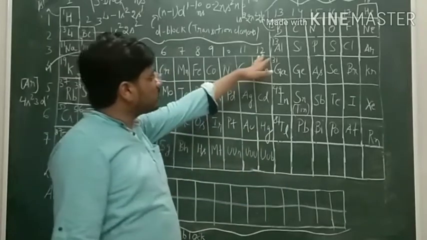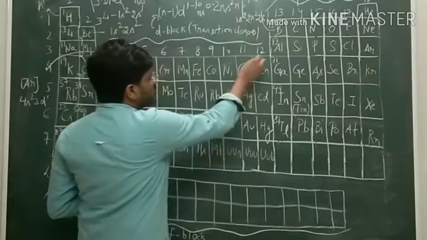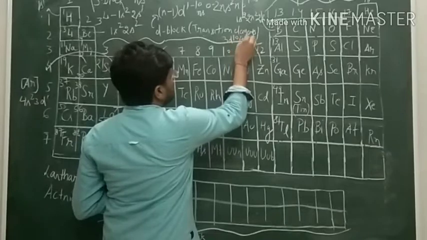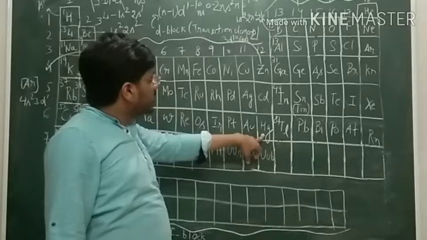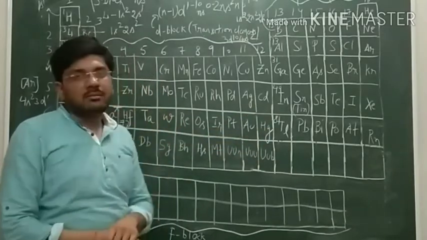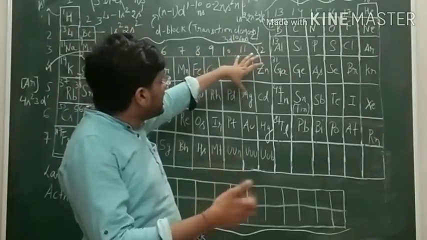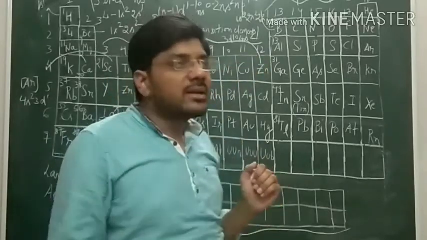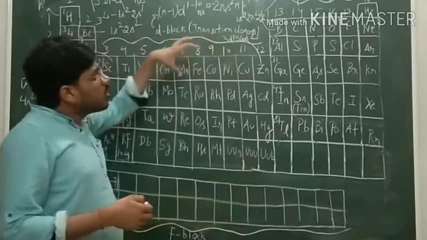But if we come to group number 12, having the elements zinc, cadmium, mercury, here we have the completely filled d orbital: 3d10 4s2 in zinc, 4d10 5s2 in cadmium, and 5d10 6s2 in mercury. So we have the completely filled d orbital, and we cannot call them transition elements, because transition elements are those which have incompletely filled d orbital.